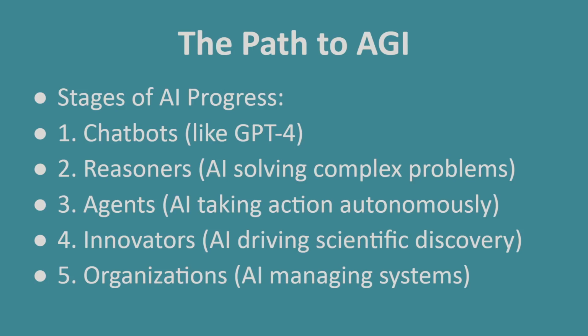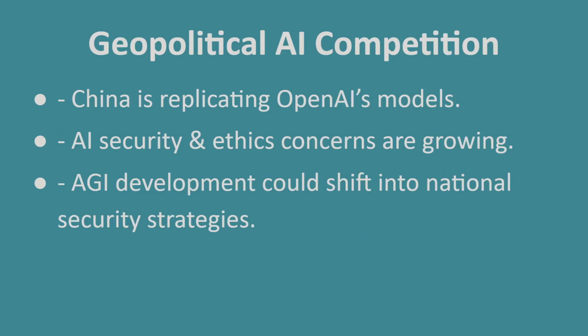Right now, we're solidly at level 2, but we're moving quickly toward level 3 and beyond. Oh, and of course, innovators, AI capable of scientific discovery and breakthrough research. The global race for AGI. The AI race isn't only about technology, it's also geopolitics.